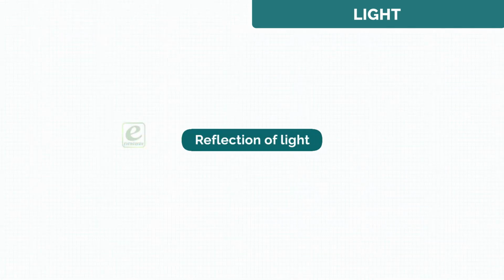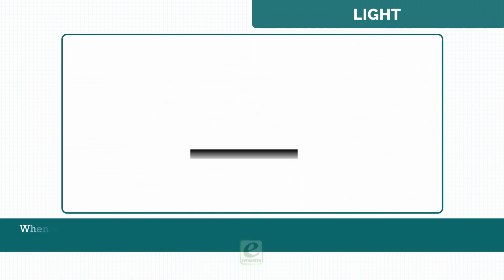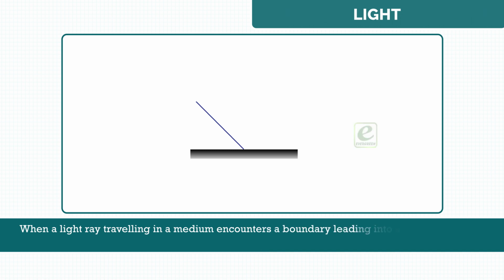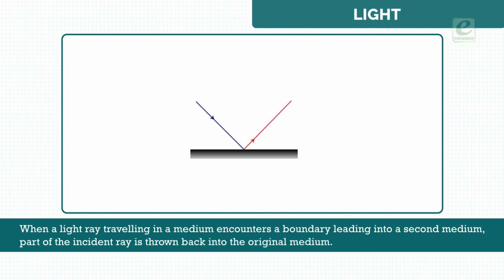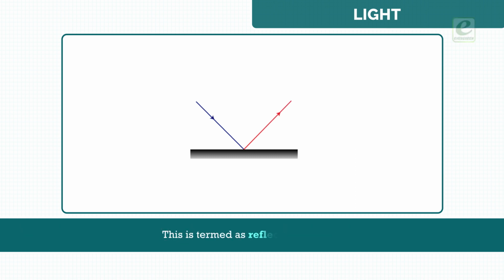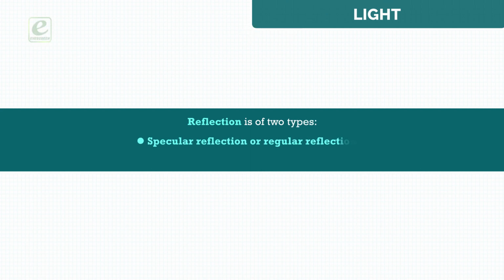Reflection of light. When a light ray traveling in a medium encounters a boundary leading into a second medium, part of the incident ray is thrown back into the original medium. This is termed as reflection of light. Reflection is of two types: specular reflection or regular reflection, and diffuse reflection or irregular reflection.